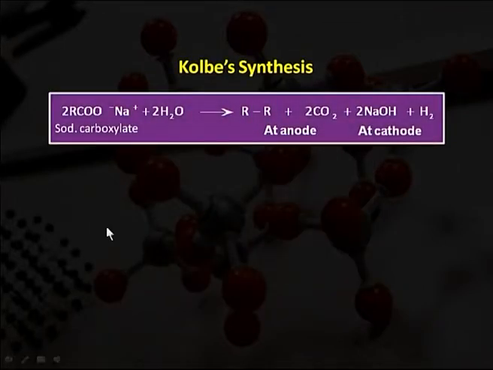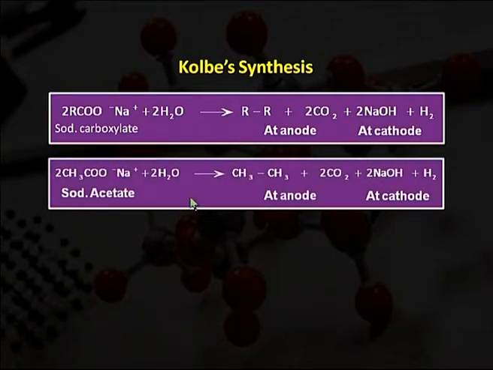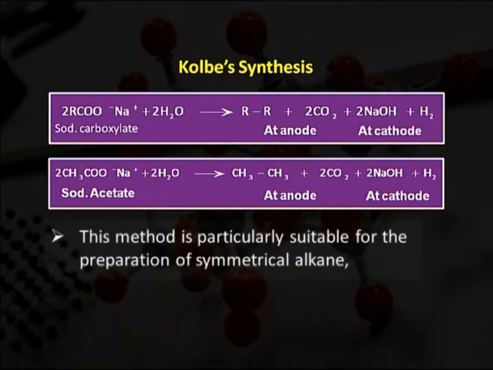So, finally, this sodium carboxylate when reacting with water, we get the alkane at anode and NaOH at cathode. Now, as well, sodium acetate is further converted into ethane, that is C2H6 at anode and NaOH at cathode. So, this method is particularly suitable for the preparation of symmetrical alkanes, that is those of the type R-R, you may say CH3-CH3, that is C2H6.